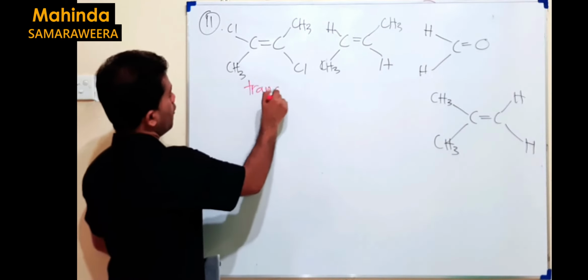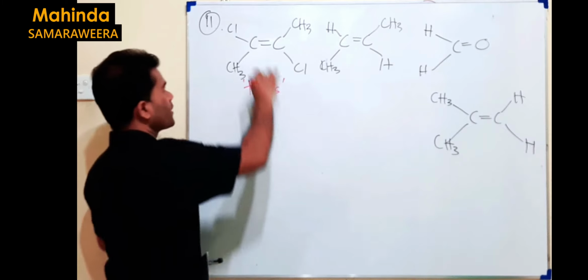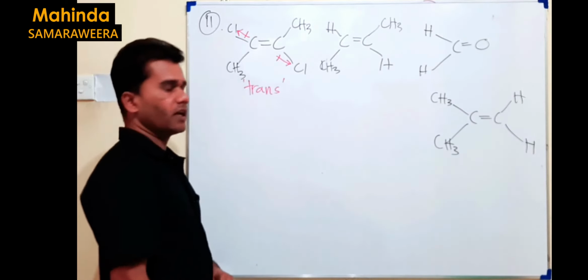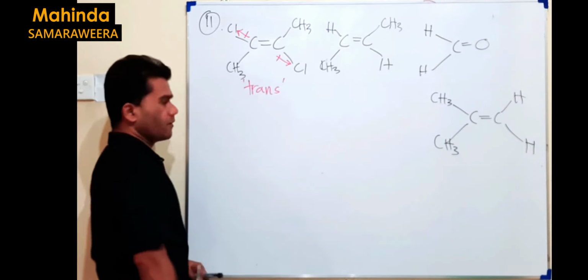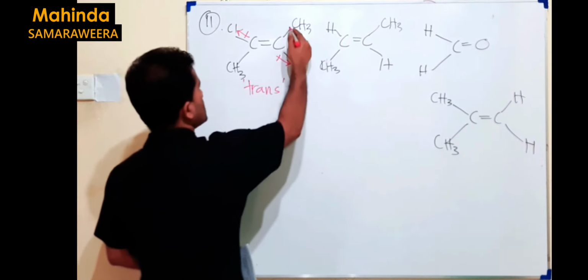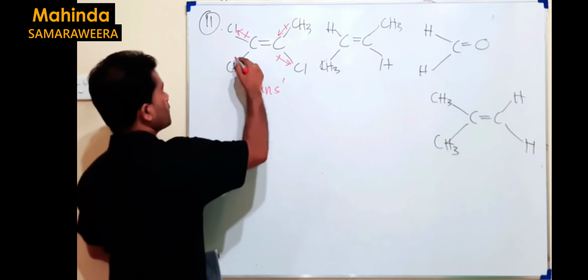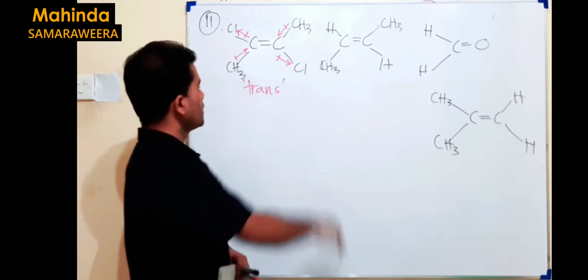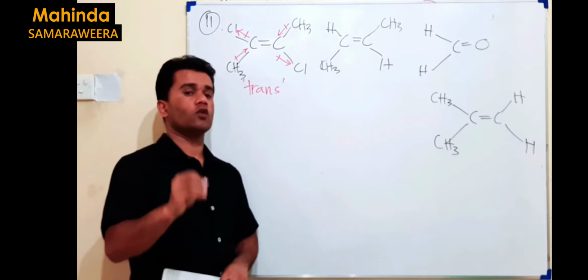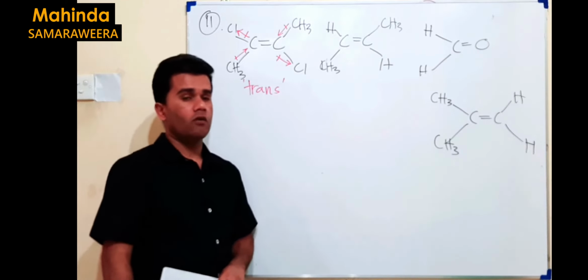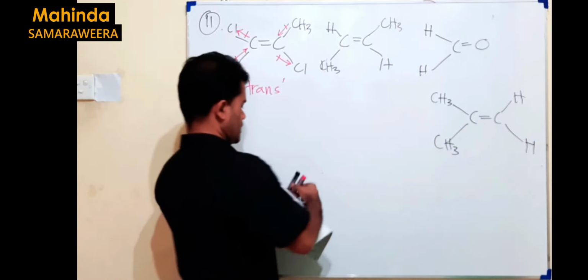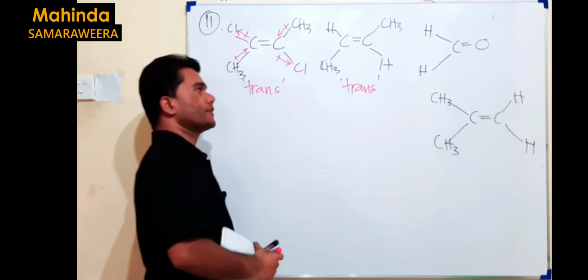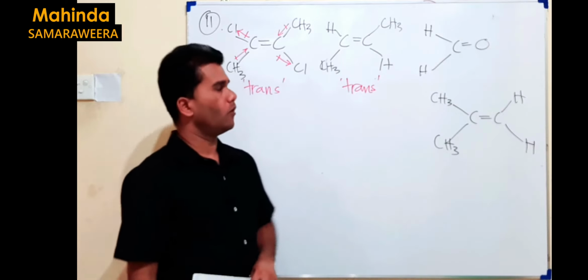This is trans. When you consider trans, it's normally non-polar. You can see chlorine is more electronegative than carbon, but the forces are opposite, then we can assume it's cancelled out. CH3 electron releasing group like this, again opposite, same force, then cancelled out. So this can be taken like a molecule with a very small polarity. This is again trans. If it is trans, again the forces are cancelled out, the polarity will be very small.